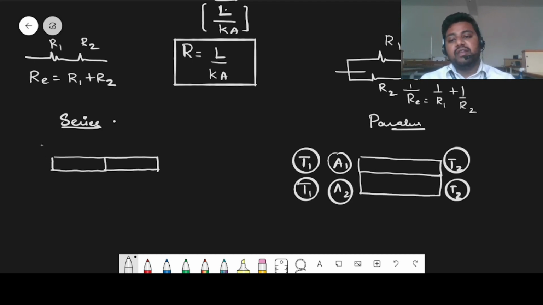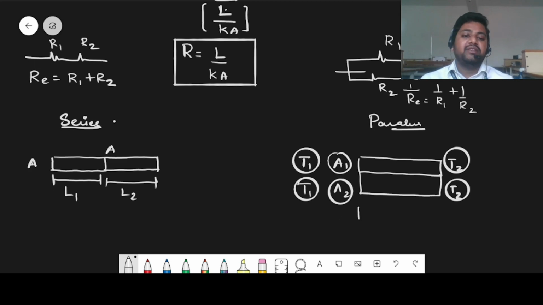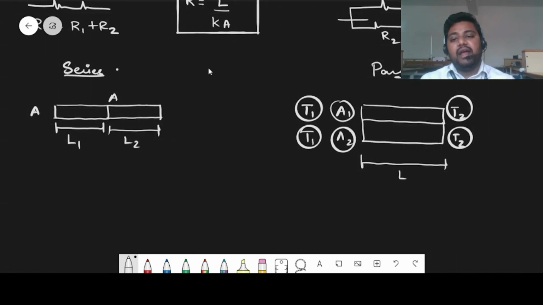Now here in this case, the area of cross section is same, here A, and this is also A. The length of it can be different. This is L1 and this is L2. But in this case, the lengths are same in both the conditions for both the rods. Now this might have a conductivity K1, this might have a conductivity K2. Here in this case, it might have a conductivity K1, this might have a conductivity K2.